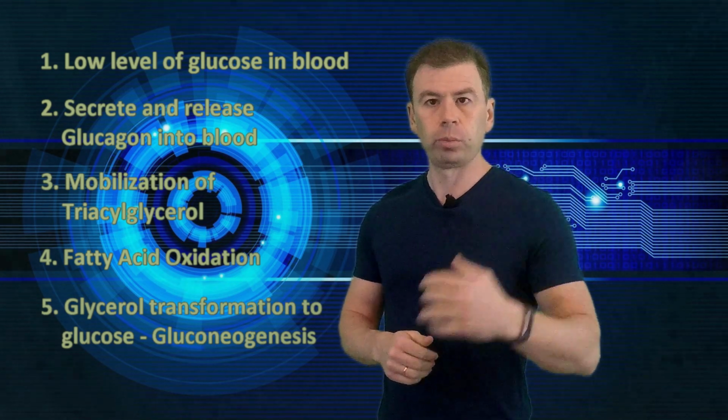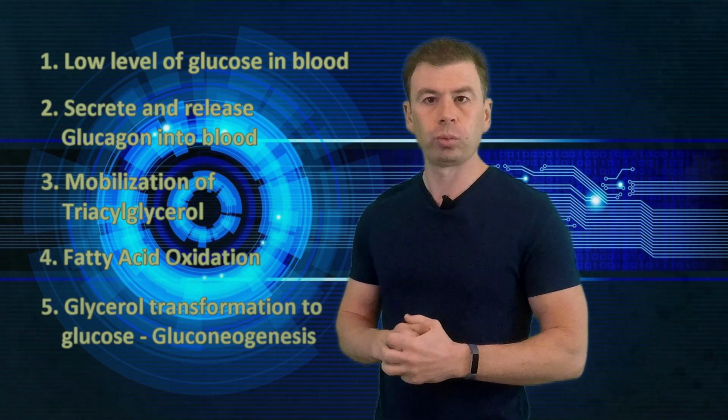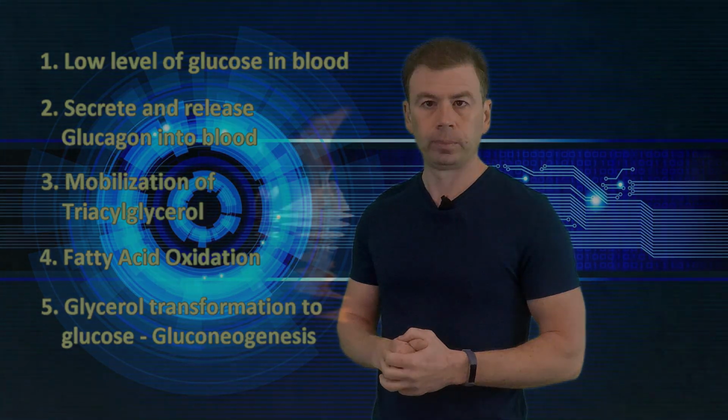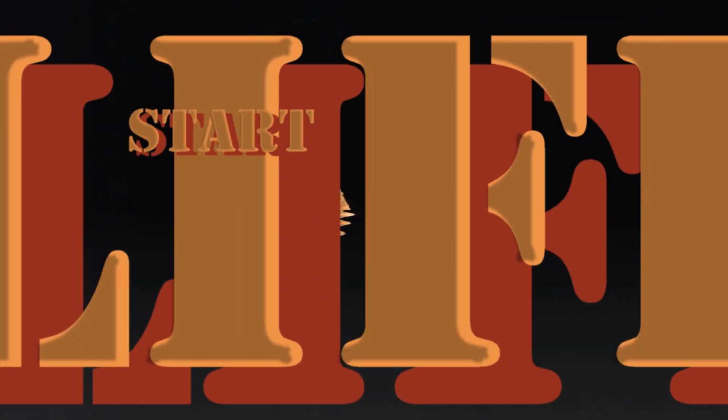And then glucose will be released to the blood and the level of glucose would go up. This is exactly why we need glucagon. Now, we're done with this process. Hopefully you understand right now how lipolysis works.